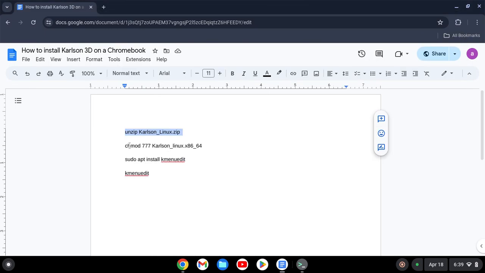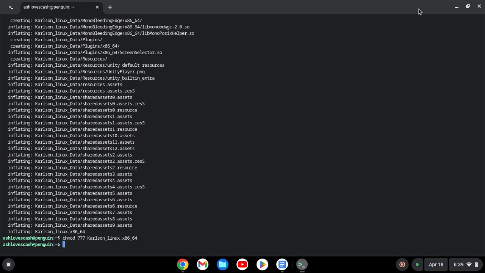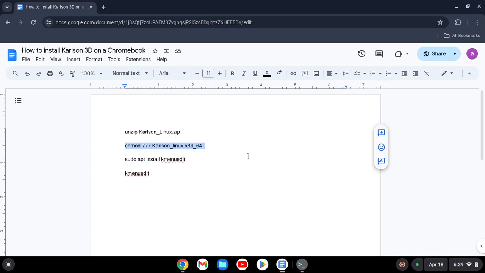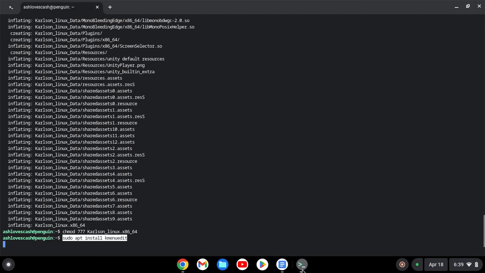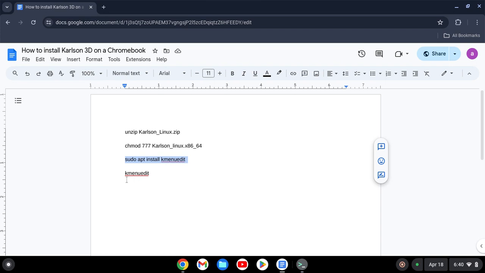And then what you want to do is copy the next code. And now what we will do is install a menu editor to always launch Karlson 3D. Well, I already have it installed. Well, when the prompt comes up, do you want to continue? Press Y and then hit enter. And then after that's done, copy the last code.